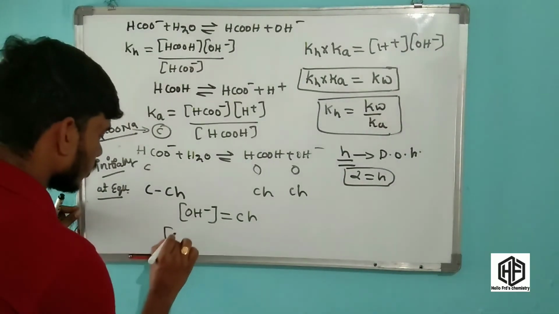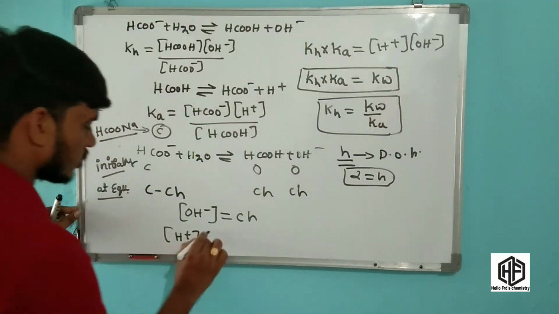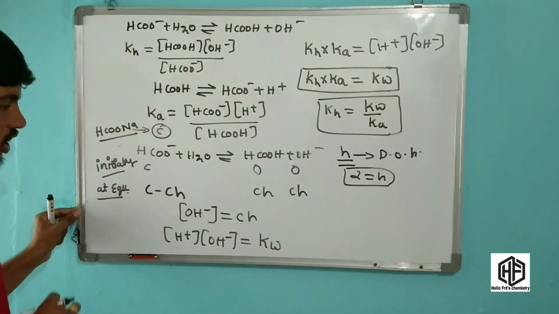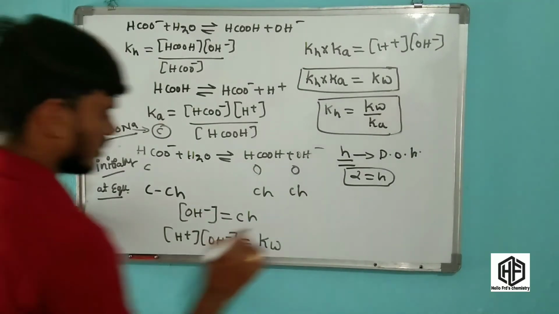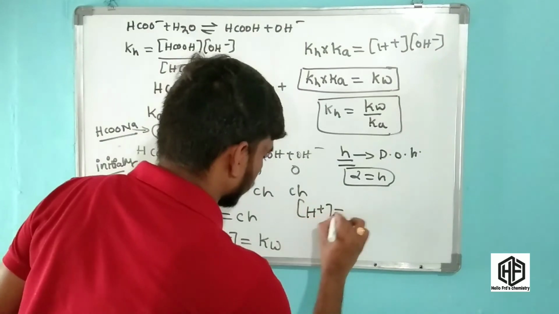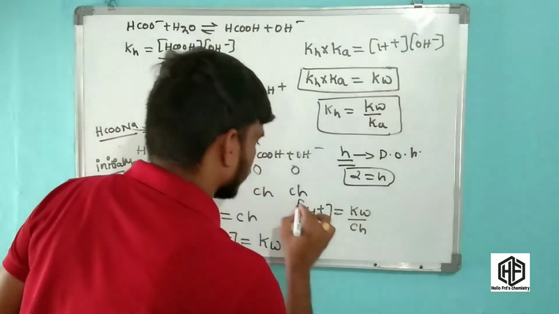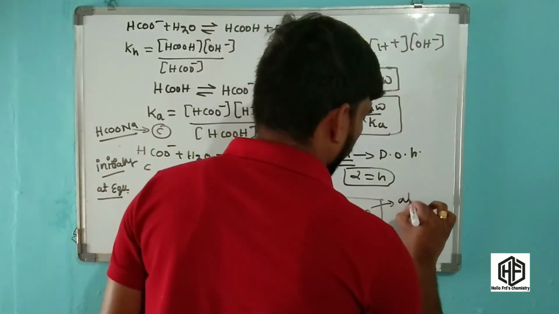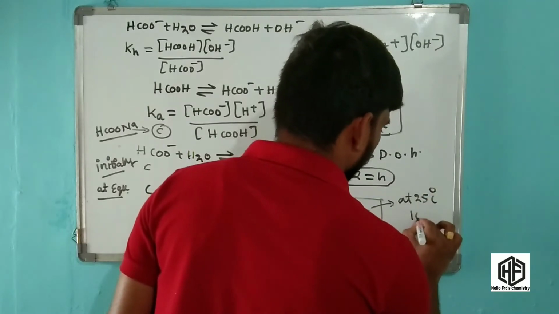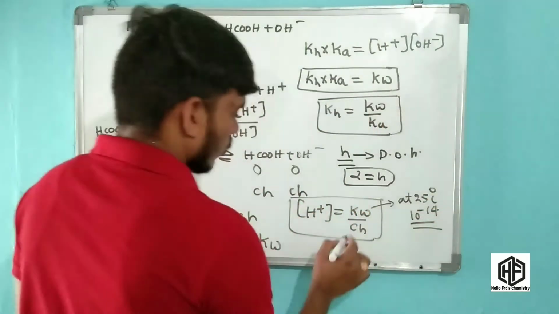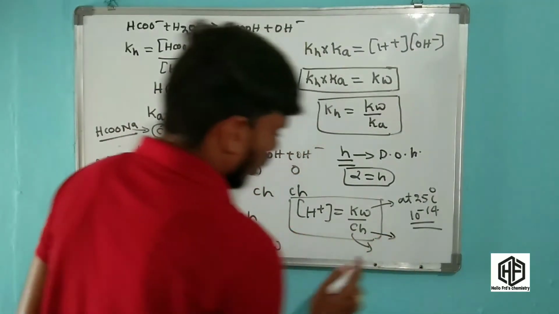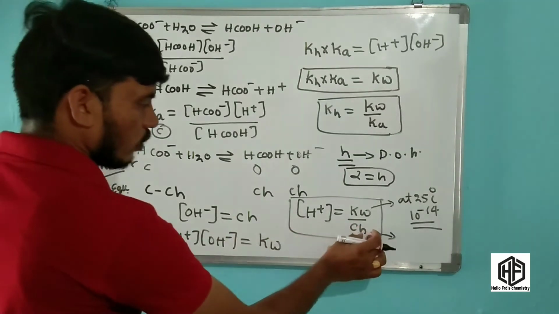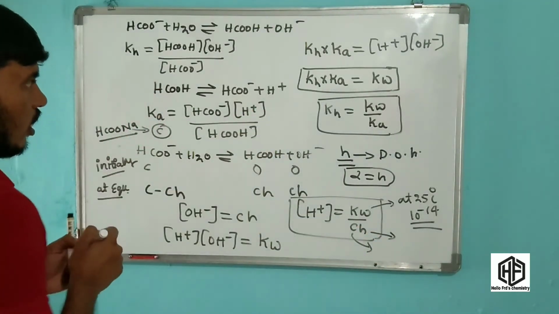Now what is the H plus ion concentration? H plus concentration into OH minus ion concentration is equal to Kw, because of the ionic product of water. OH minus ion concentration is Ch, so H plus ion concentration is equal to Kw by Ch. Kw is a constant at 25 degrees Celsius, and its value is 10 to the power of minus 14. C is the concentration. What is h? Now we have to calculate h, the degree of hydrolysis. Friends, this is clear?